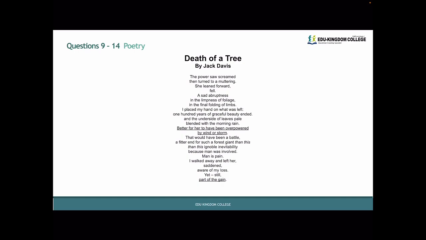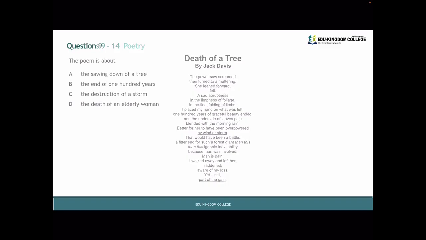Better for her to have been overpowered by wind or storm. That would have been a battle, a fitter end for such a forest giant than this ignoble inevitability, because man was involved. Man is pain. I walked away and left her, saddened, aware of my loss, yet still part of the gain.